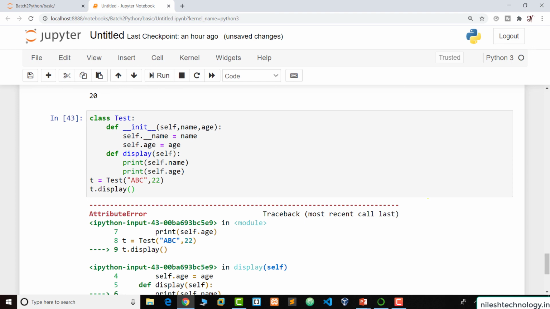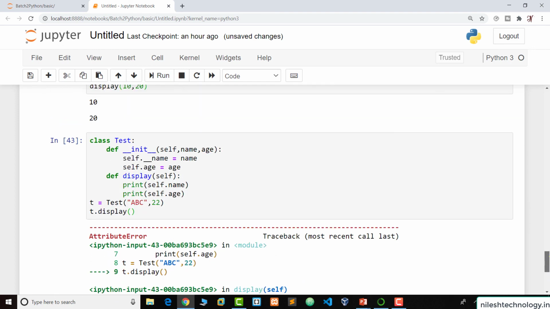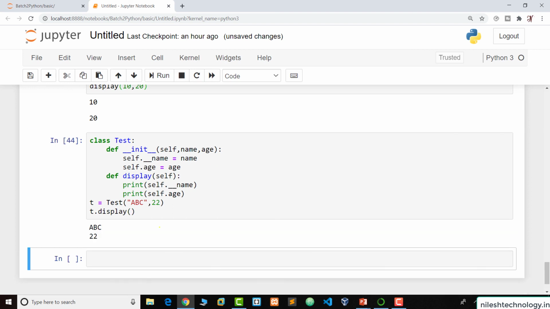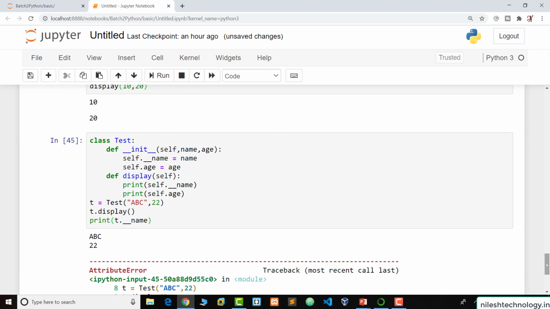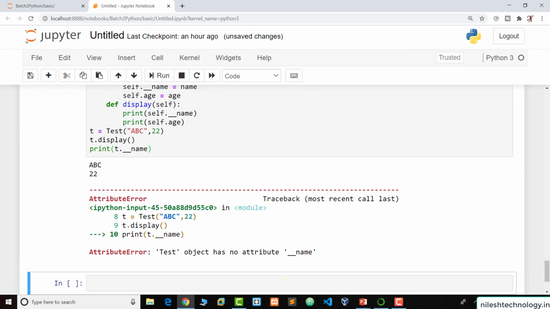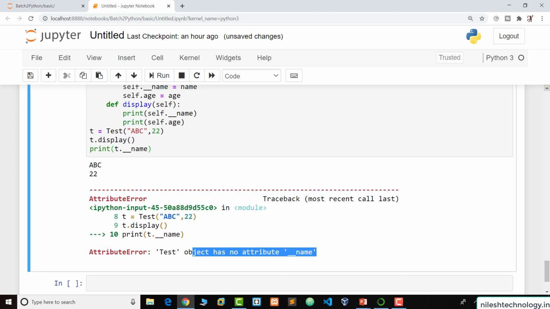So when we run, see here, inside this display function, again we require the double underscore. Now run, this is the output. But when we try to display this variable outside this class, print, run, this is an error. The object has no attribute double underscore name.